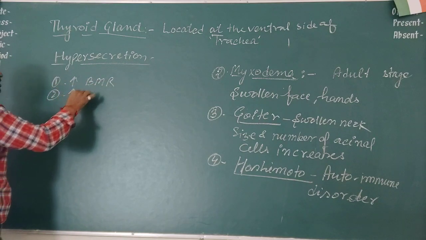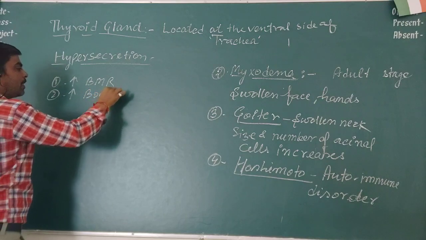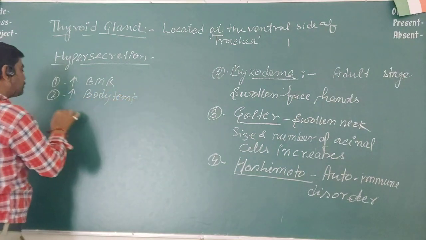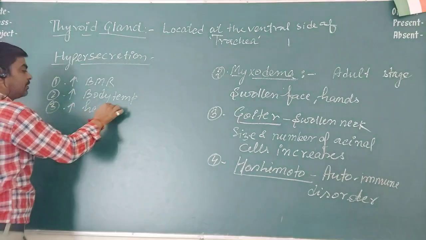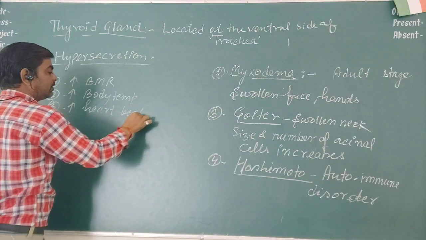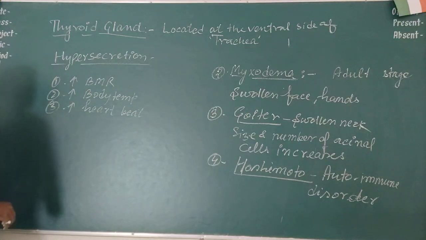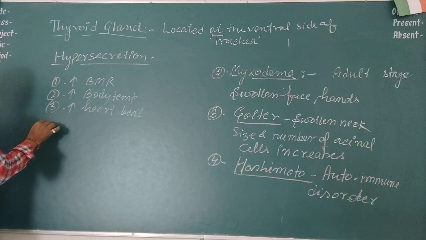Second, body temperature will increase. Heartbeat will increase. And there is another kind of goiter that is called exophthalmic goiter.